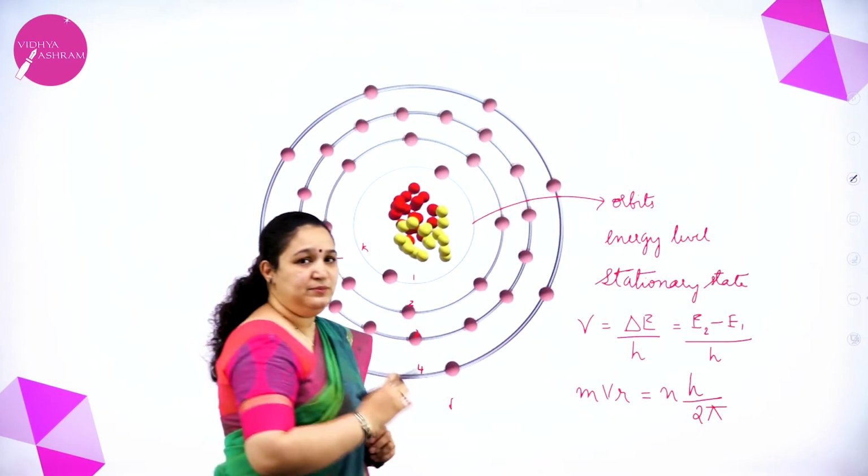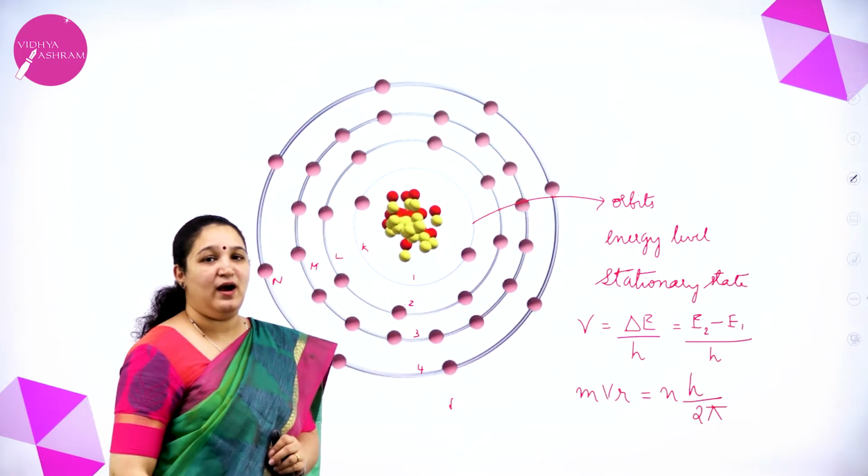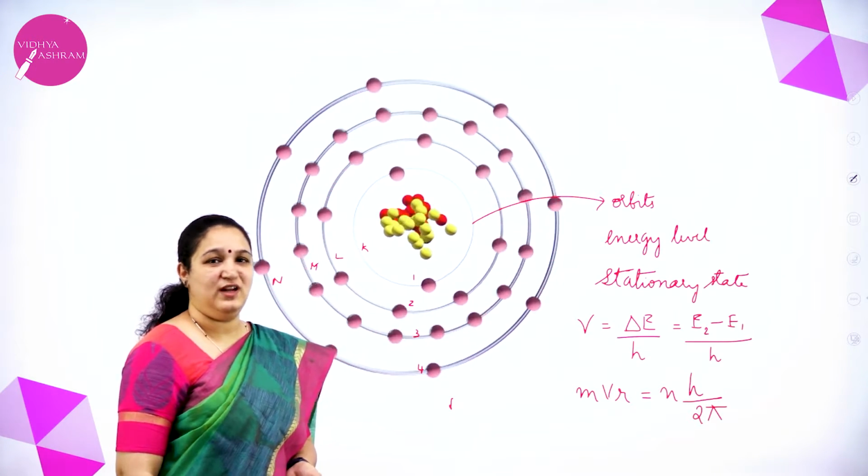So these are the postulates of Bohr's atomic model for the hydrogen atom.